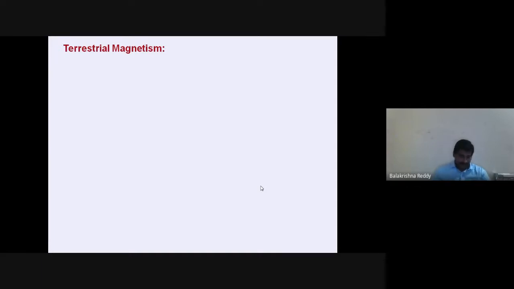Now, if we go into the topic a little more, to understand terrestrial magnetism structurally, first we need to know some important terms. What are those important terms which we need to know?